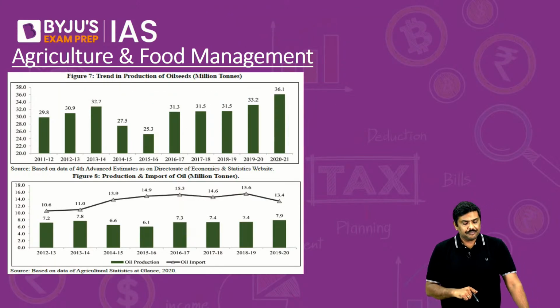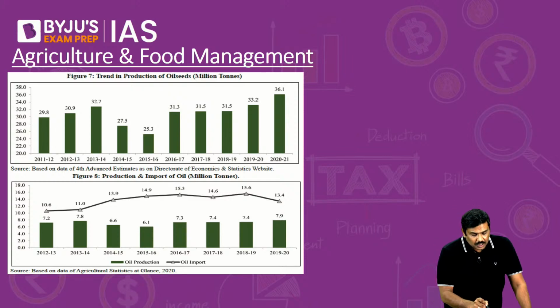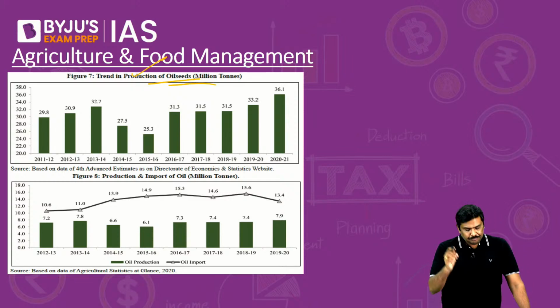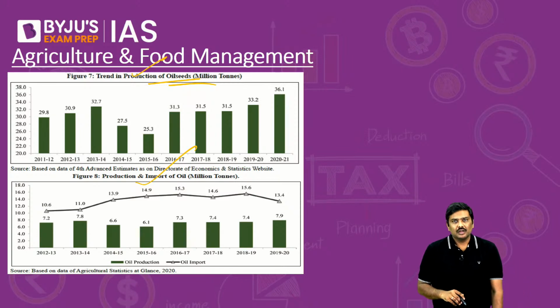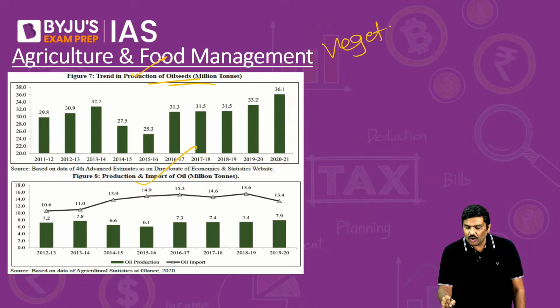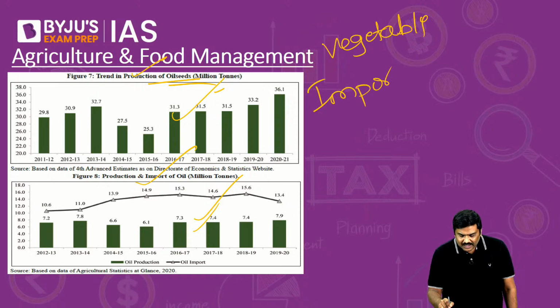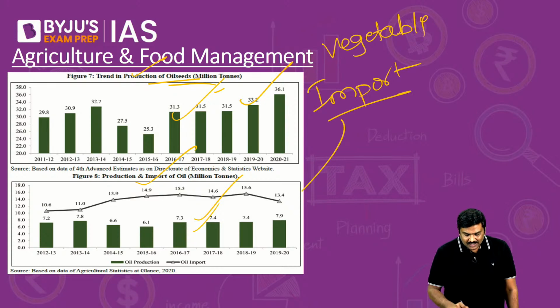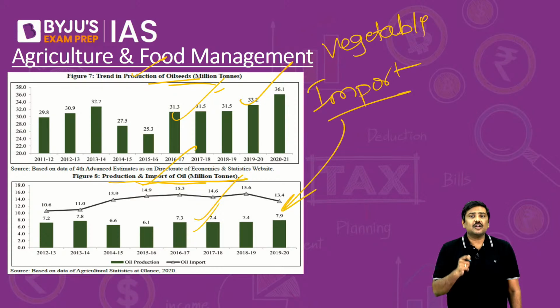Let me go to the next one here. Related to the production and the import of oil in India. That is generally about vegetable oil or edible oil, and specifically the second part is related to the import of these particular oils. The first one is related to production, the second graph is related to the import of this particular oil as such.